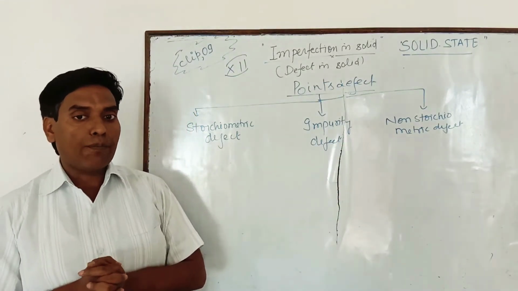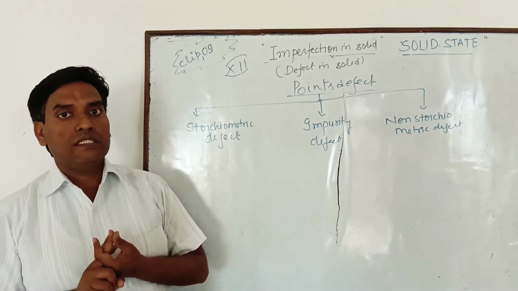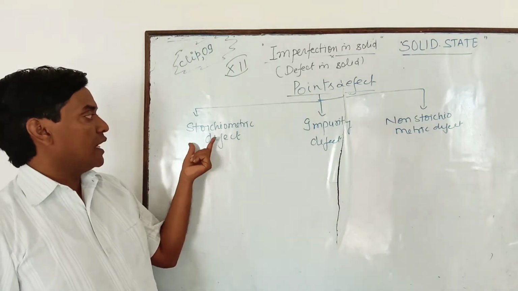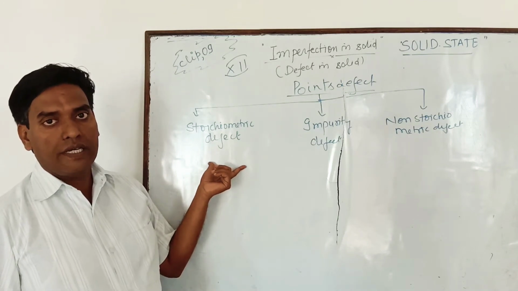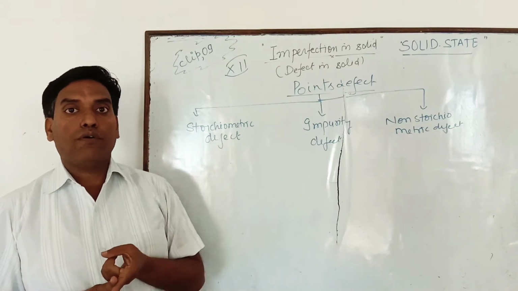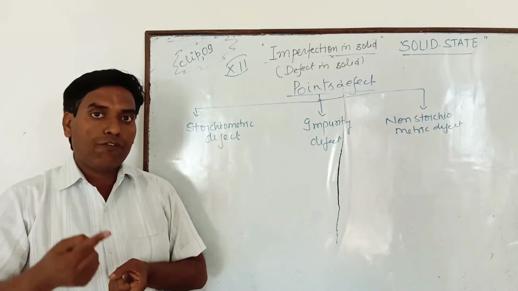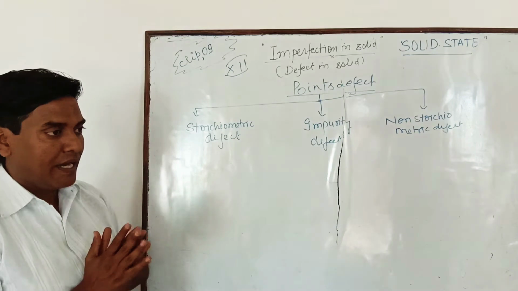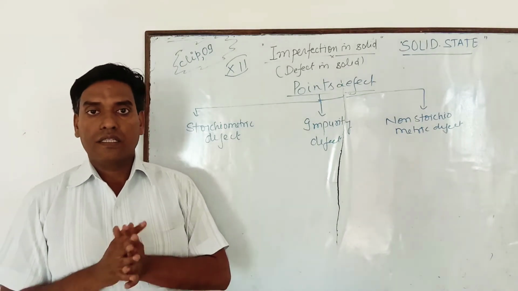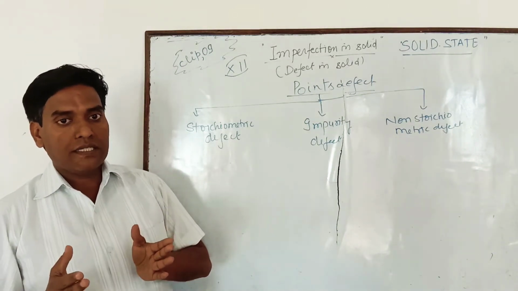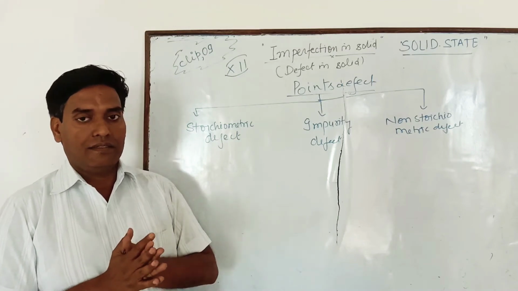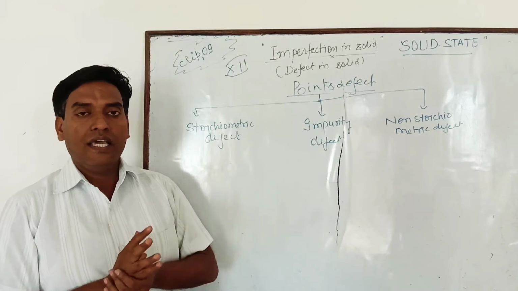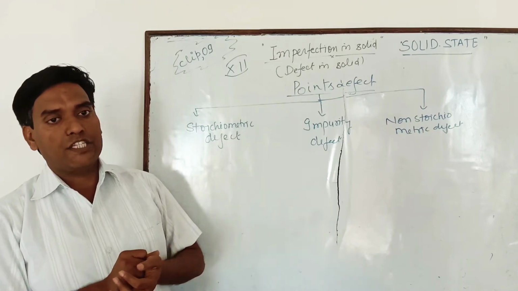Those defects after which there is no change in the stoichiometry of the compound are known as stoichiometric defects. Clear? It means the ratio of constituent particles before the defect and after the defect remains the same. Suppose in a class there are 5 boys and 5 girls sitting, and we say this is an ideal arrangement.